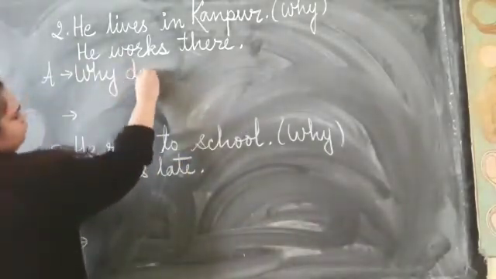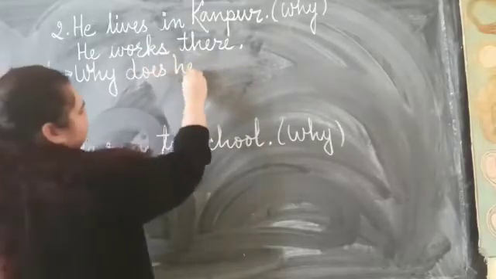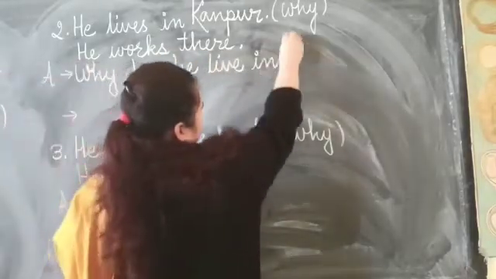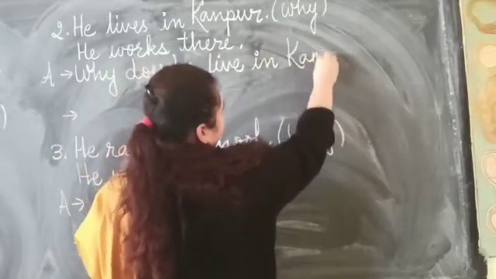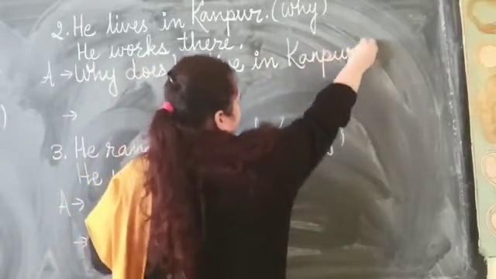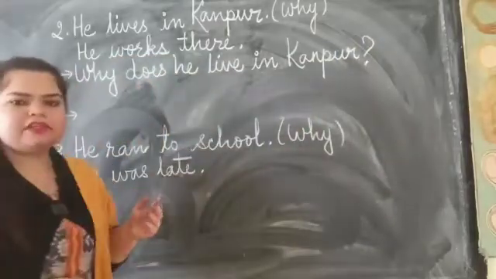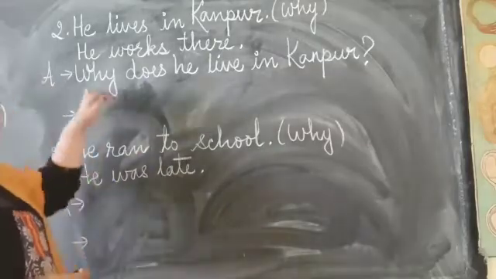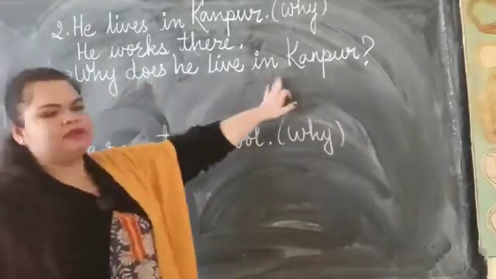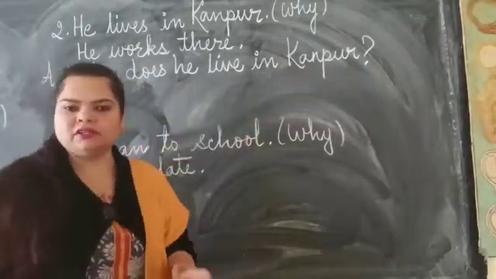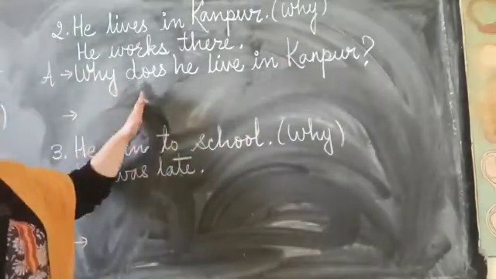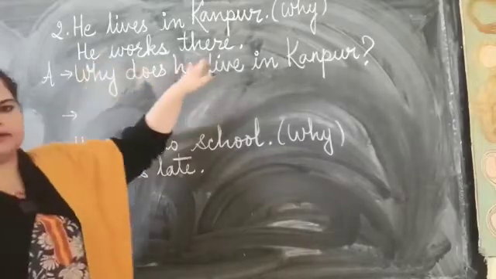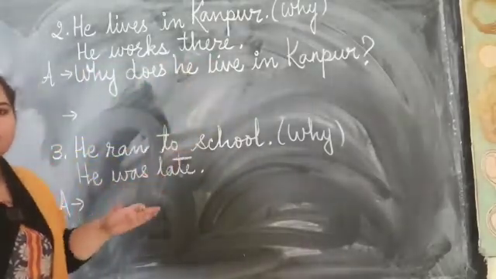Why does he live in Kanpur? This is our question. Now because we did not have any helping verb here, we have used does. Why does he live in Kanpur? So we have got our question. Now we are going to make an answer. We have already got a reason here. He works there. So now we have to use because in the answer.